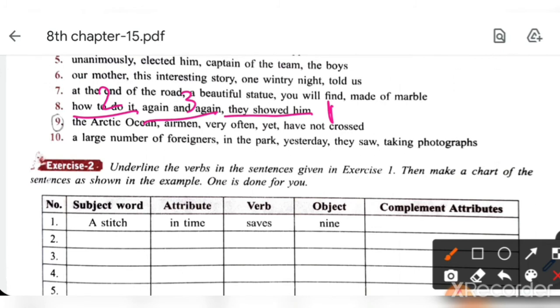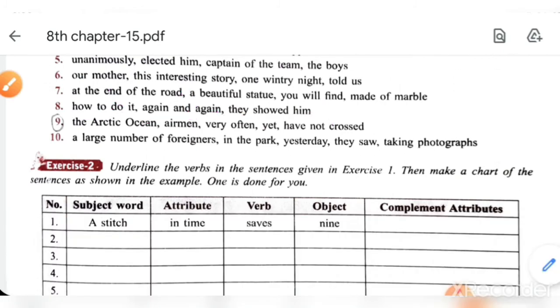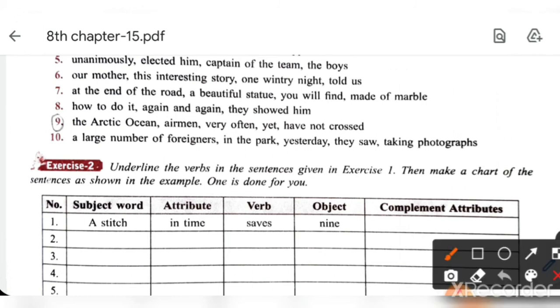Okay. The next one is: the Arctic Ocean airmen very often yet have not crossed. Airmen yet have not crossed the Arctic Ocean very often.